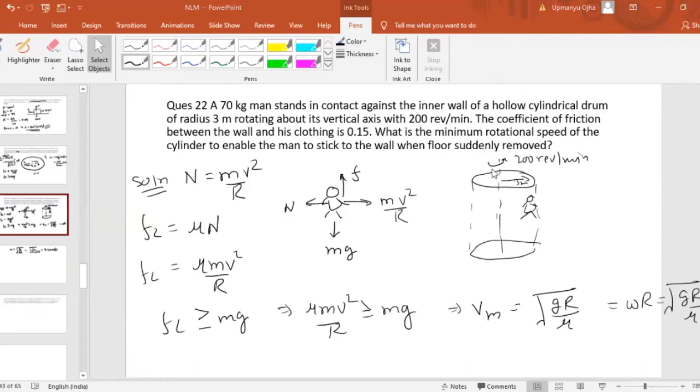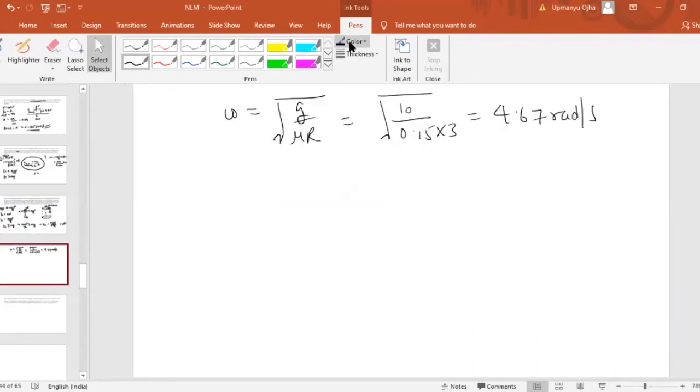So the same concept will apply for that wheel. If you have seen in some circus, there is a vertical wall, a cylindrical vertical wall like this, and a person will be riding a bicycle or a bike across the vertical wall. Now this is the question which we have discussed.